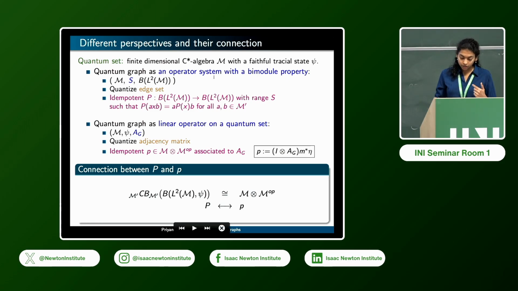So it's not a one-to-one correspondence, but in particular, if you impose more properties on this adjacency operator, like it's, let's say, star preserving, or it's self-adjoint, it's self-conjugate, and so on, then it ends up being unique, and so you can talk about one unique adjacency matrix associated with a quantum graph S.